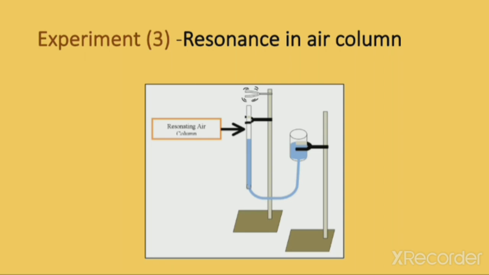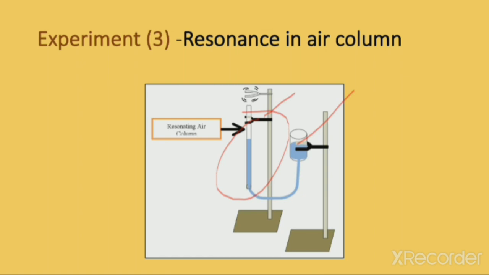Again, this is an experimental setup through which we can understand how resonance takes place in an air column. In it, there is one cylindrical tube in which water is filled, and there is a cylindrical vessel connected with a stand, as you can see in the figure. This vessel is movable, through which we can change the length of the air column in the cylindrical tube. Clear? Now a vibrating tuning fork is brought near the open end of the cylindrical tube. Clear?